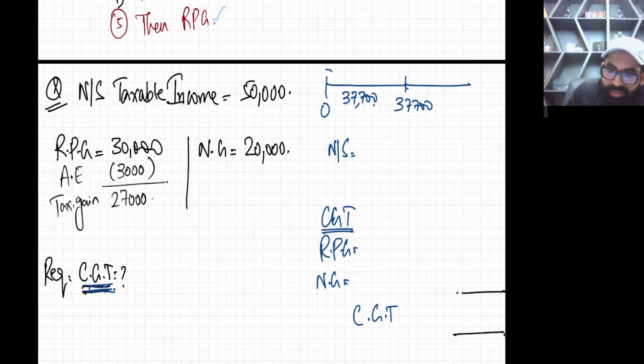Now, my dear student, read the requirement. The requirement is CGT. They are not asking you for income tax. But still, as this is the first question, let me calculate a little bit of income tax also. So what is the tax computation order? First, we calculate tax on non-savings.